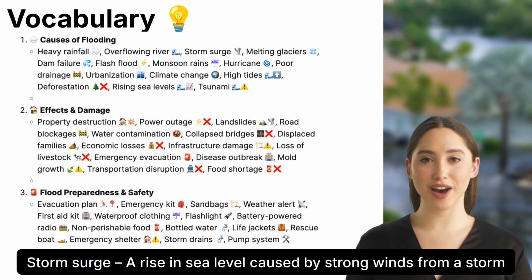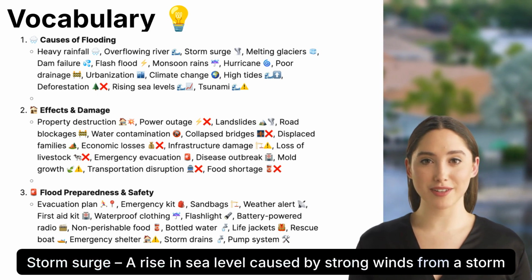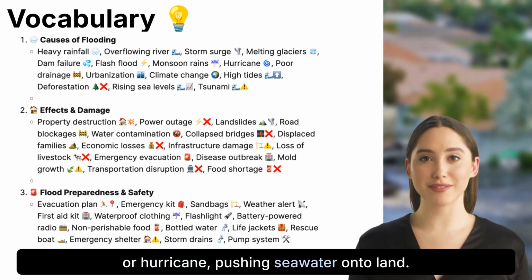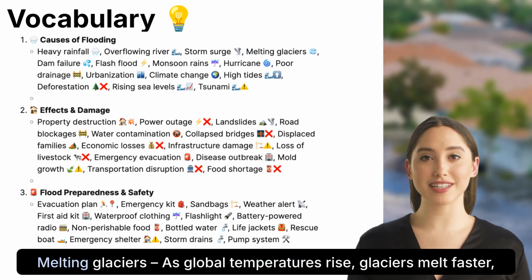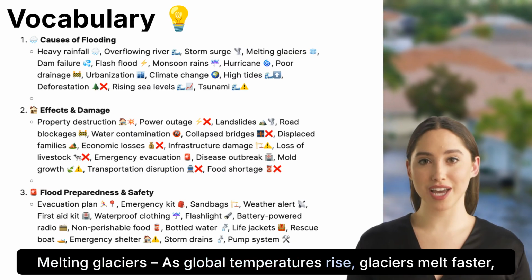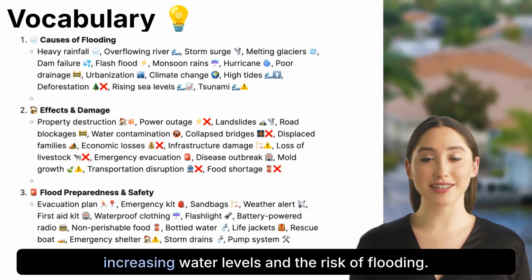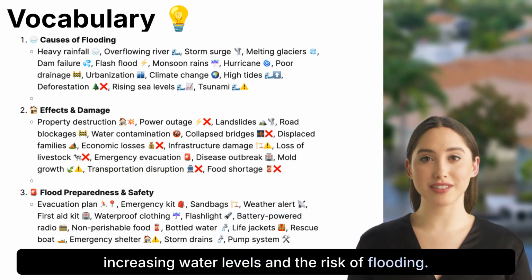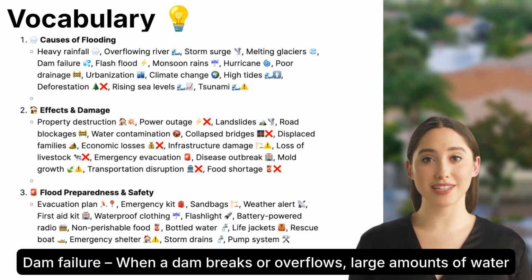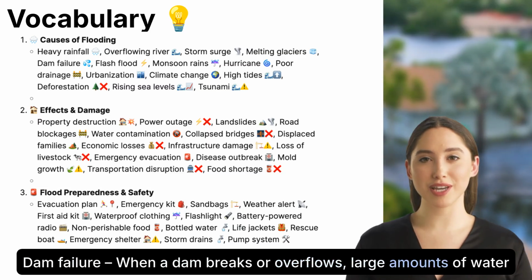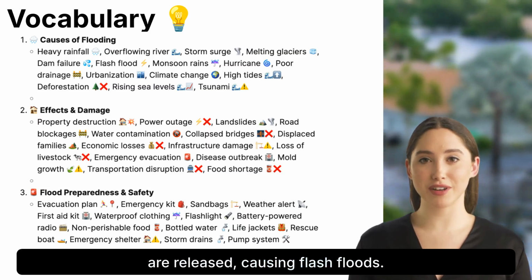Storm surge. A rise in sea level caused by strong winds from a storm or hurricane, pushing seawater onto land. Melting glaciers. As global temperatures rise, glaciers melt faster, increasing water levels and the risk of flooding. Dam failure. When a dam breaks or overflows, large amounts of water are released, causing flash floods.